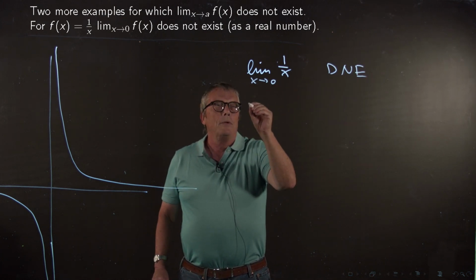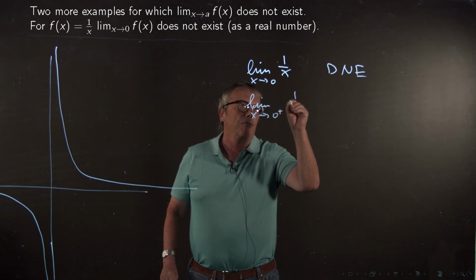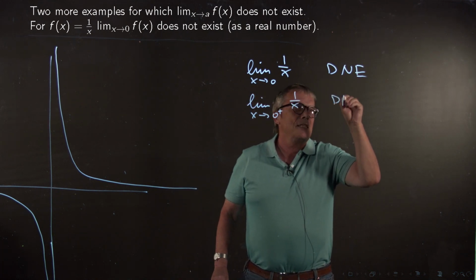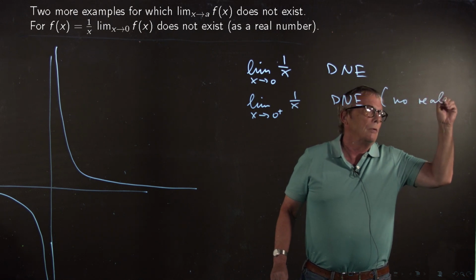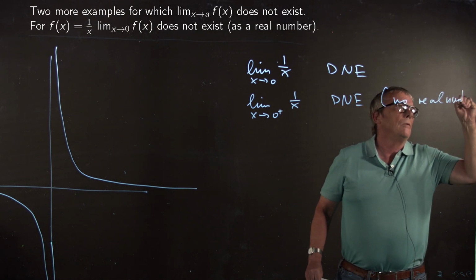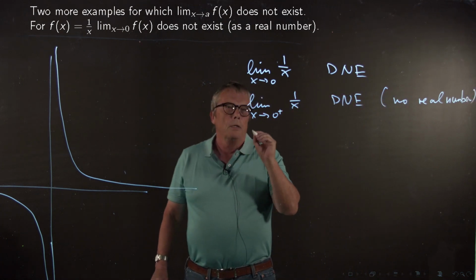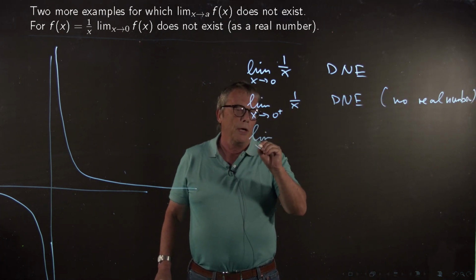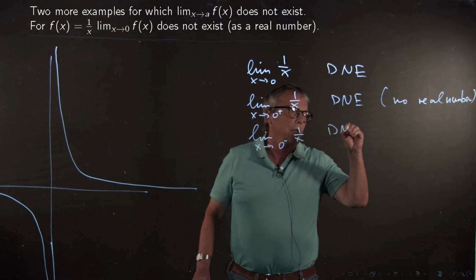And even the limit for x from 0 plus of 1 over x does not exist in the sense of no real number. And of course, similarly, the limit for x going to 0 minus of 1 over x also does not exist.